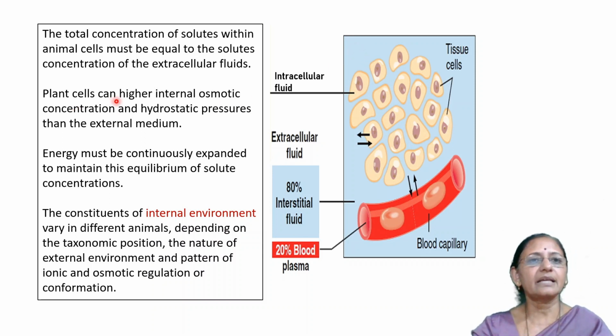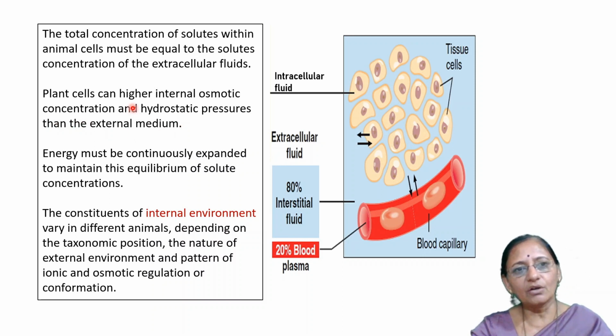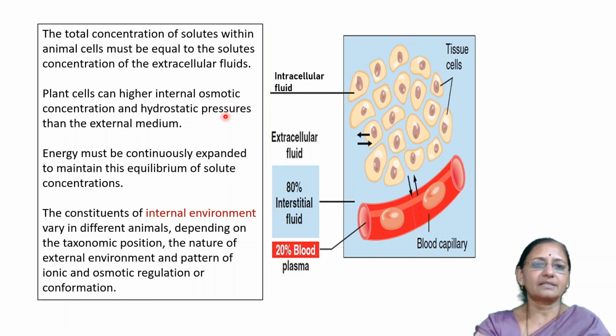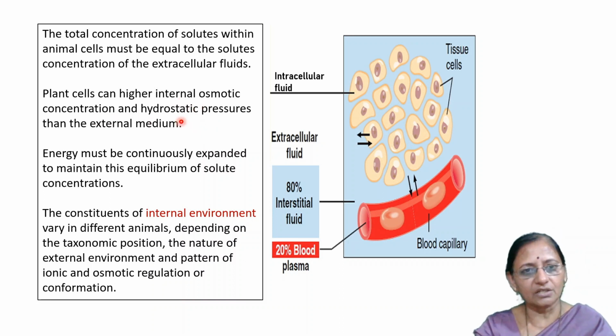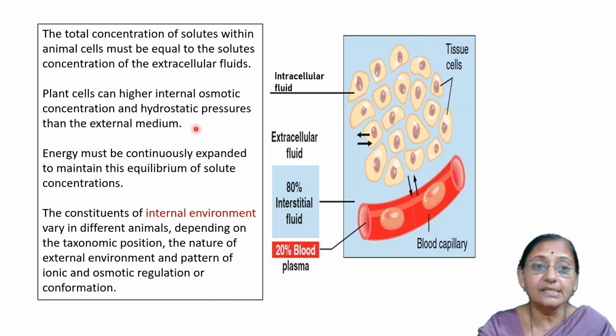A plant cell can have a higher internal osmotic concentration and hydrostatic pressure than the external medium. The plant cell always shows a higher internal osmotic concentration, and its hydrostatic pressure is also high, but this is not the case in the animal cell.